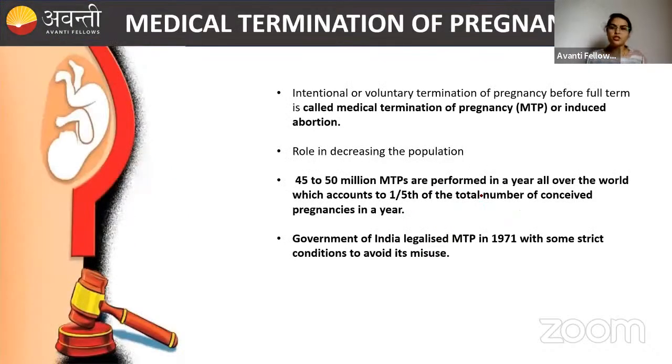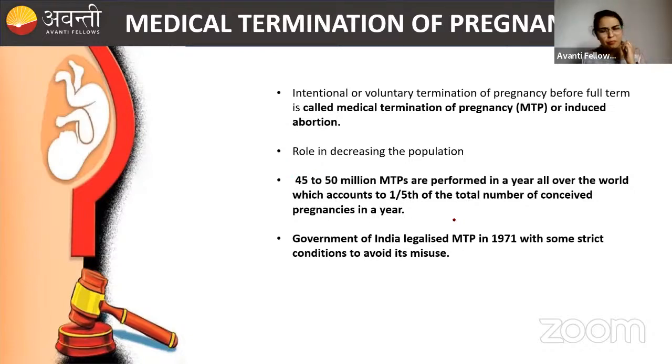Now we'll talk about the MTP, or the medical termination of pregnancy, which is also called induced abortion. This will be done when the couple doesn't want to have the baby. At that time, the couple will decide, no, we will not have the child. So then they will go for the MTP.